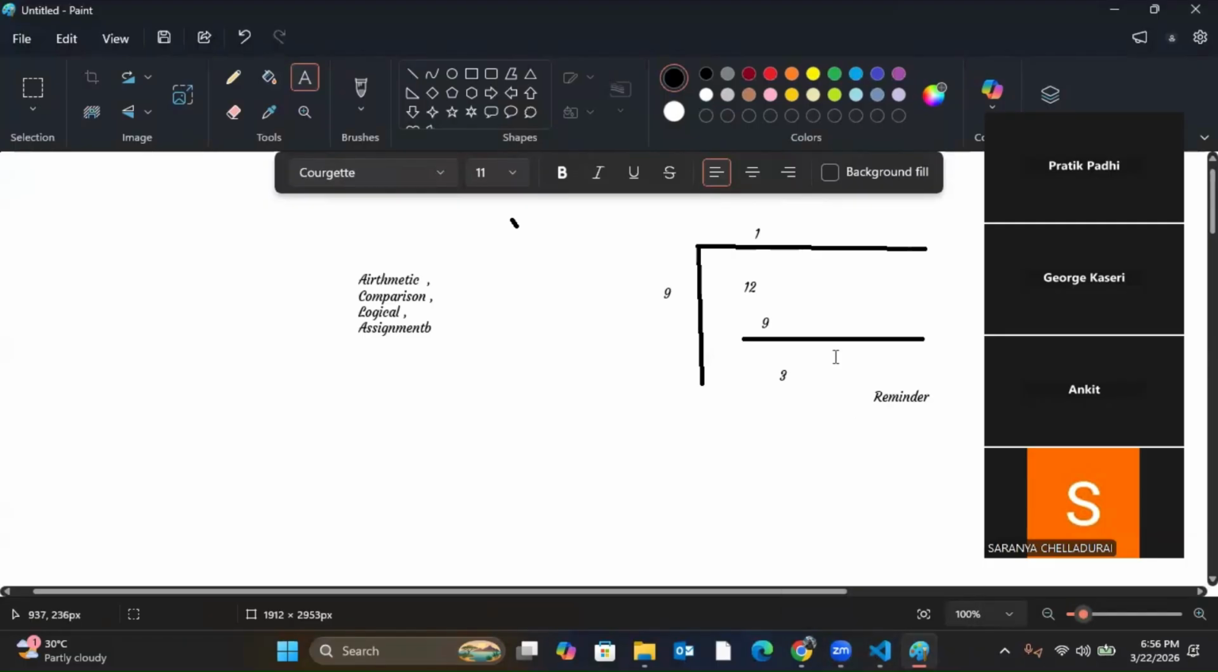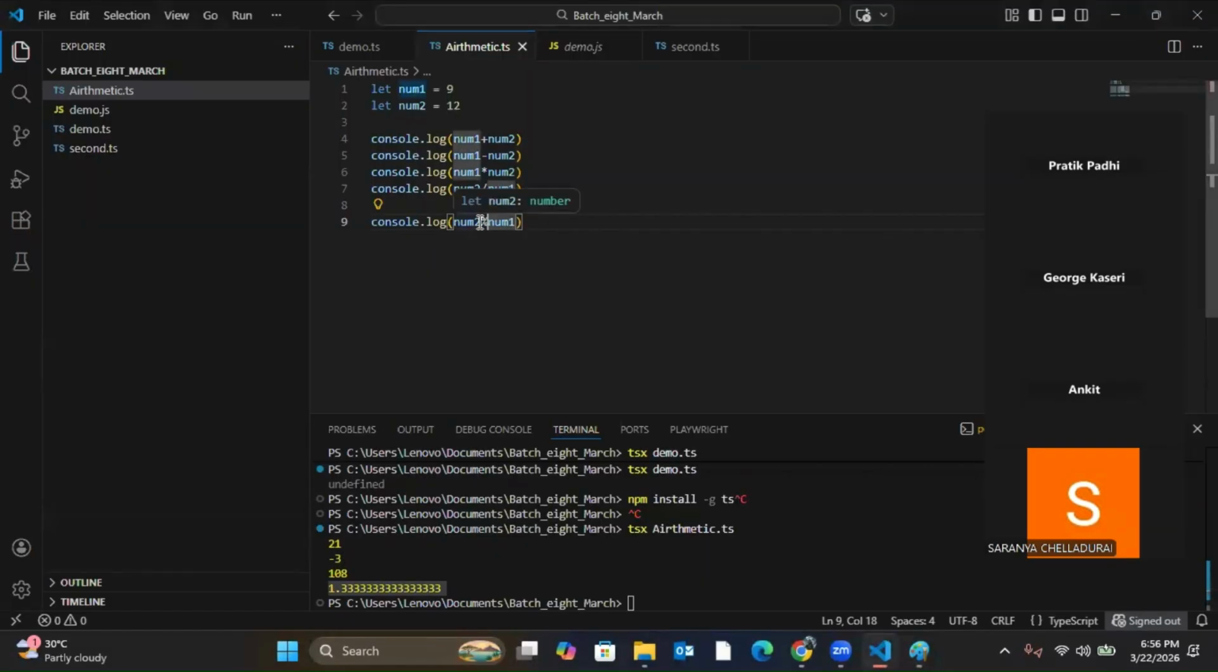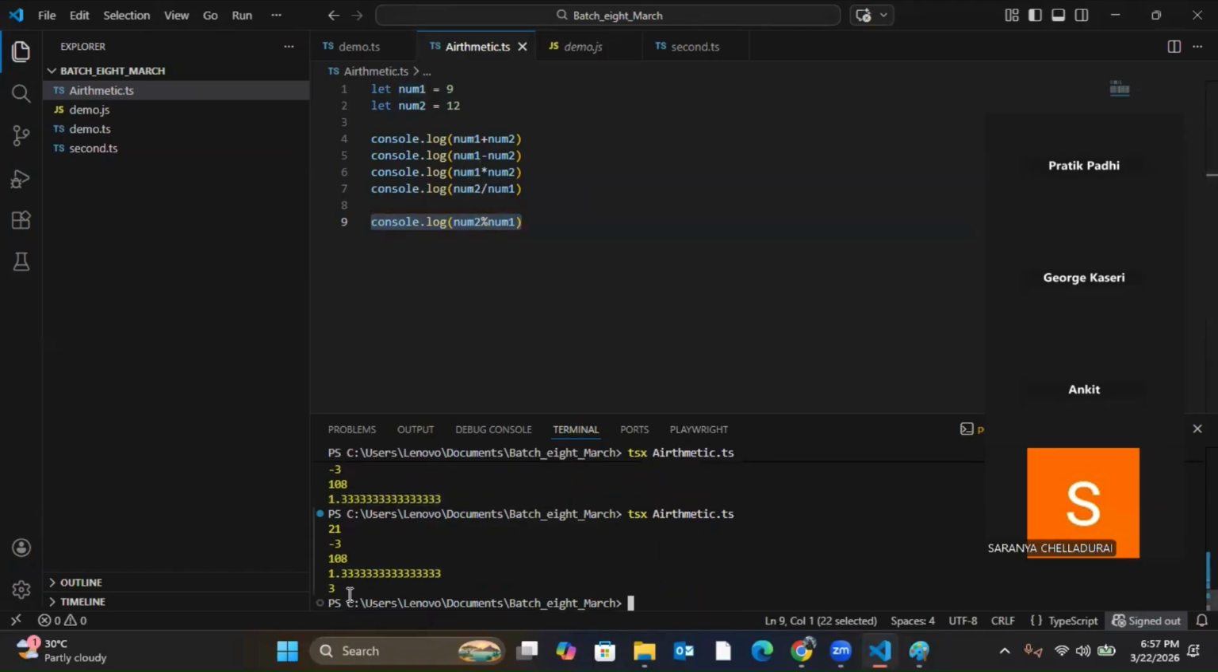Leave the point, just if I want to divide in normal whole digits. 12 divided by 9, 9 multiplied by 1 is 9, so 12 minus 9 is 3. So 3 will be the remainder, right? So that is the value of the modulo operator. When we use the modulo operator, it gives me the remainder. If I run it, it is printing 3. Understood?